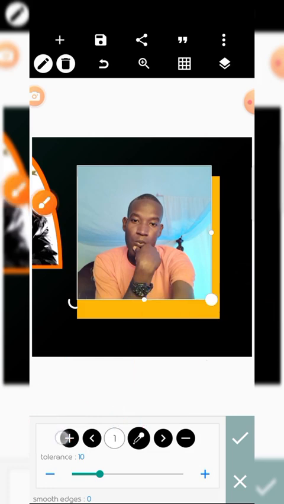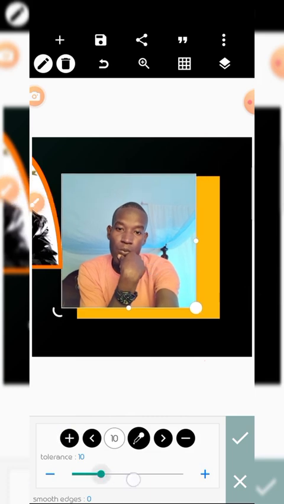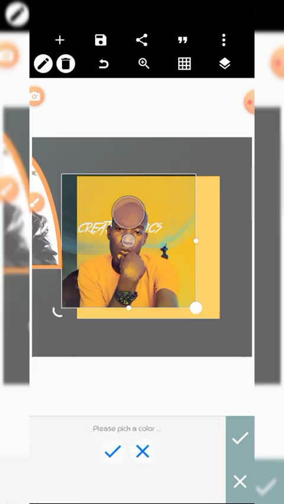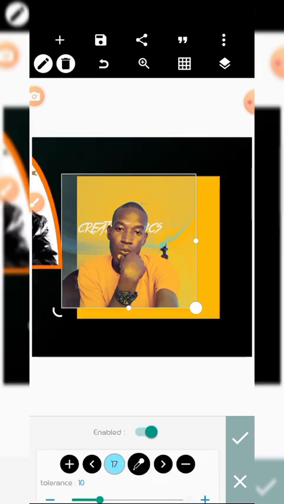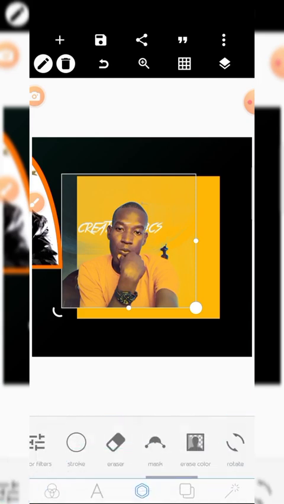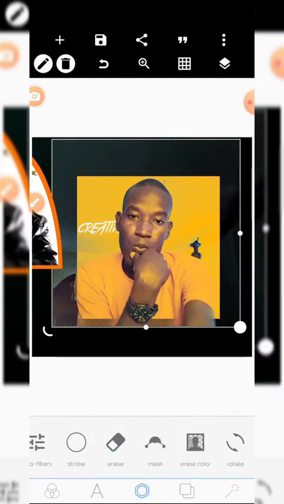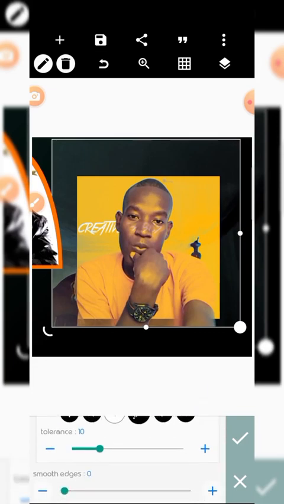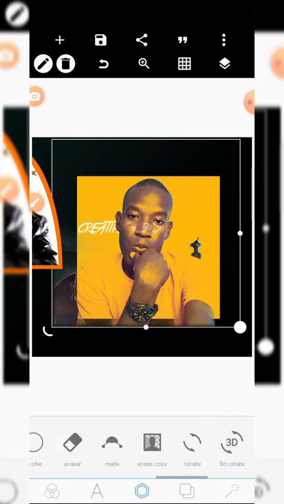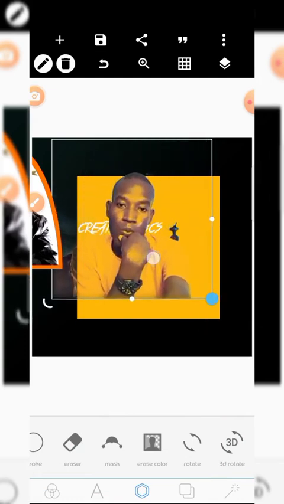For example, if you add to 4, then you blow. Good. Then I choose this blue. See, to remove the background, just put smooth edges. You see, so the smooth edges.